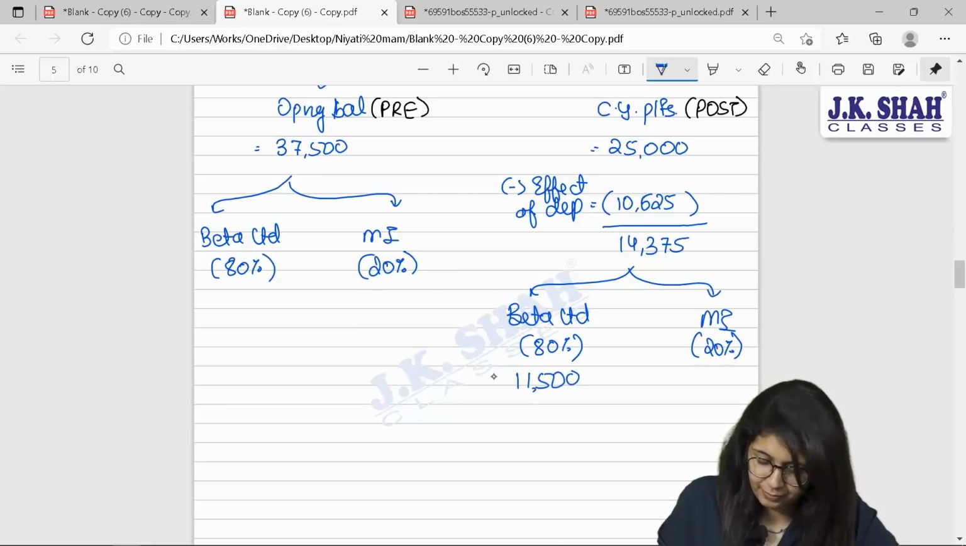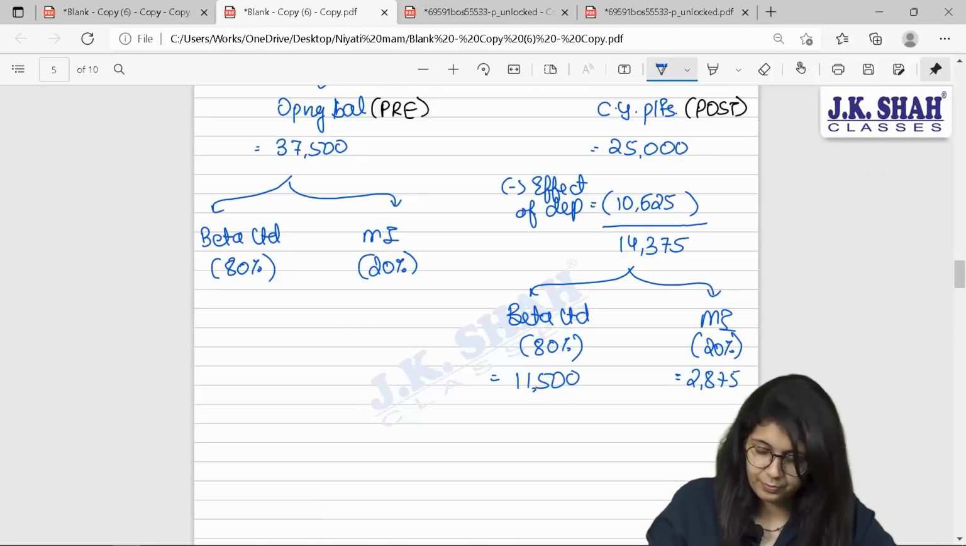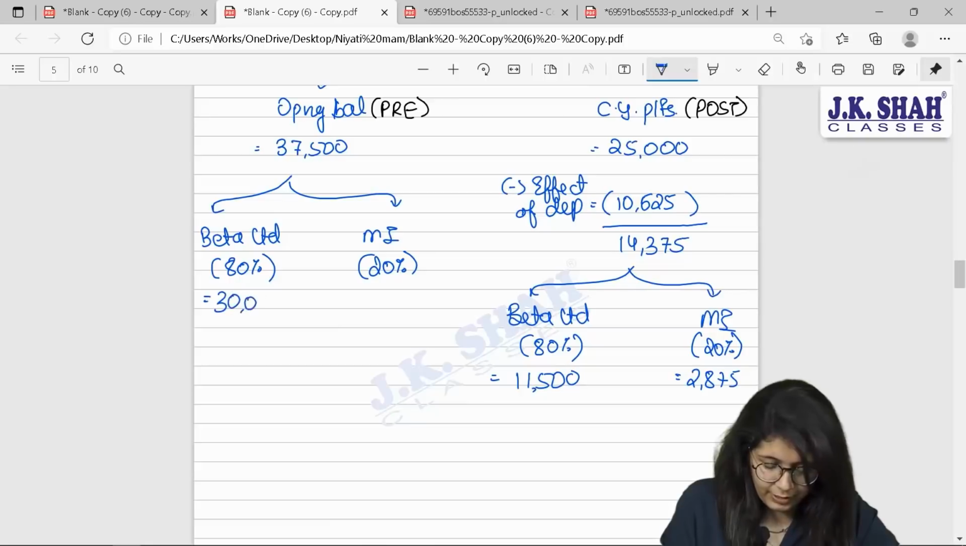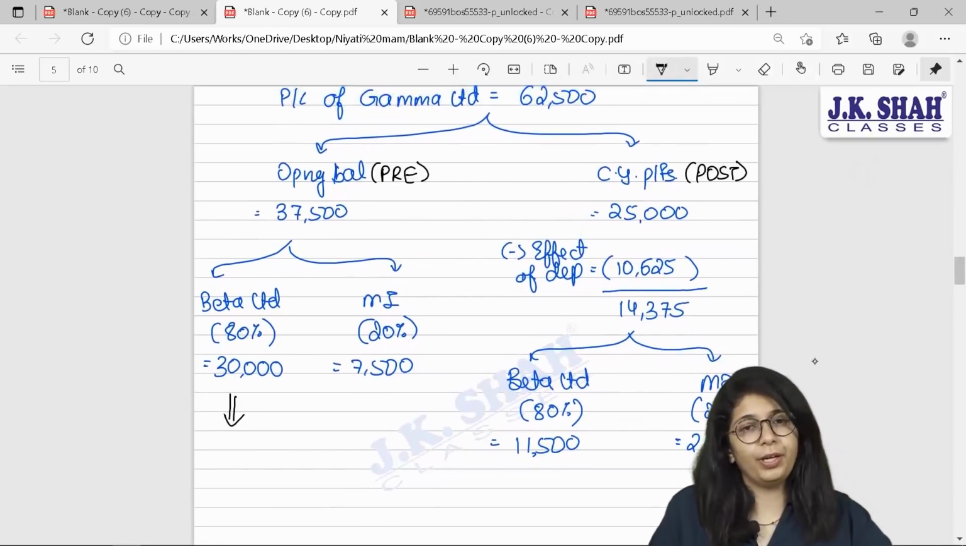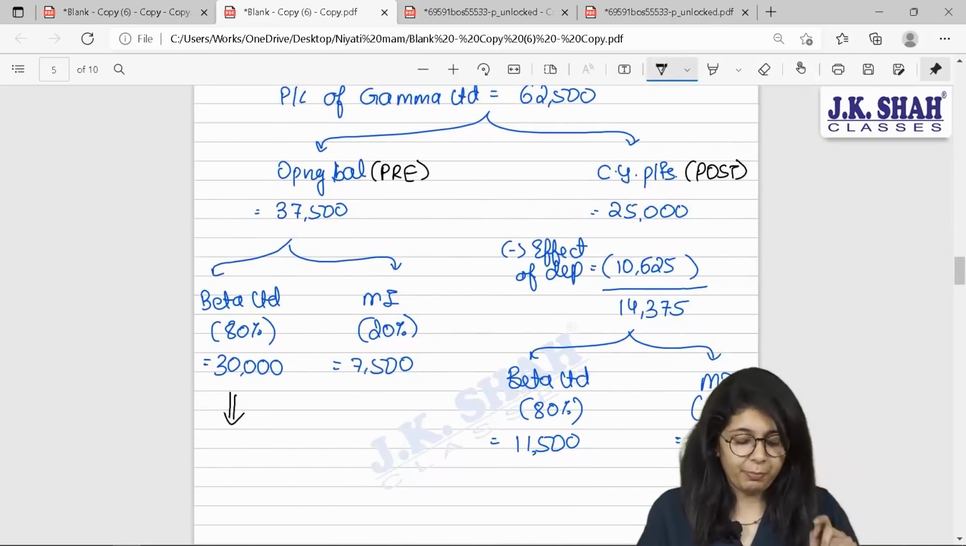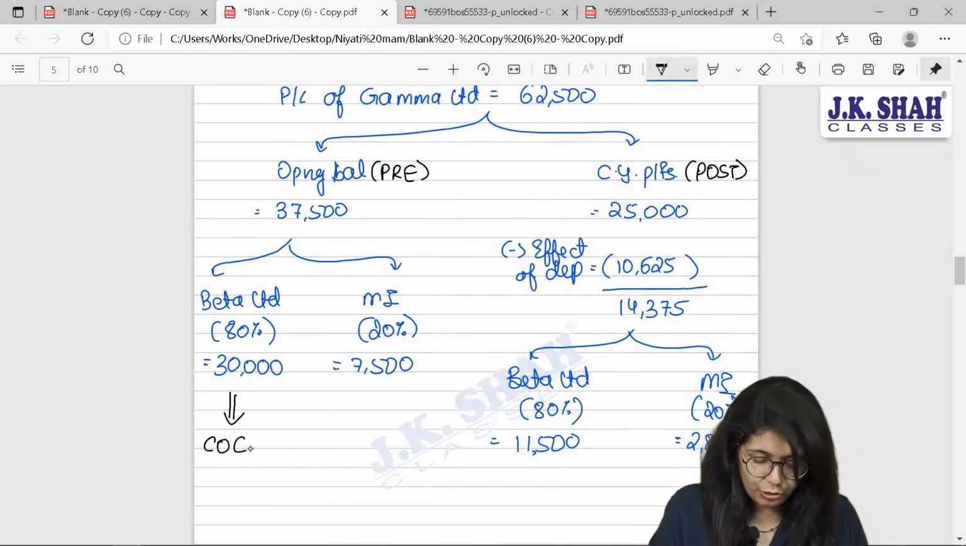$11,500, 2,875, 30,000 and 7,500. Where will you transfer these items to? Let us see. 30,000 belongs to holding company and that too of pre-period shall be transferred to cost of control. 7,500 belongs to minority interest.